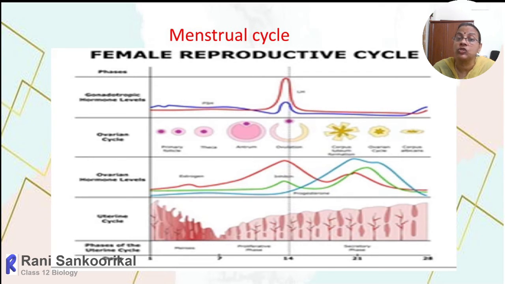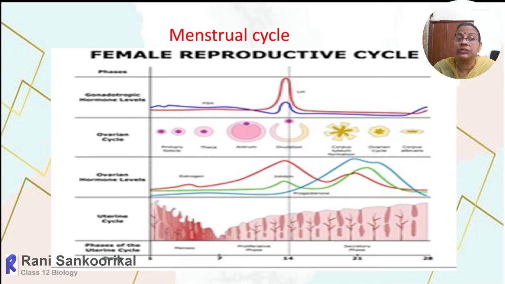And the progesterone level keeps on increasing because the corpus luteum will be retained within the ovary. Suppose there is no fertilization, the ova will die within 1 or 2 days, and the corpus luteum gradually will regress within the ovary. And as a result, the estrogen level as well as the progesterone level also will decrease.